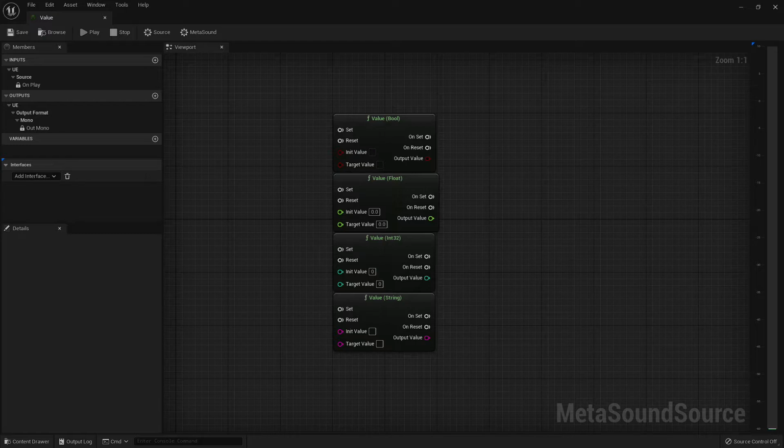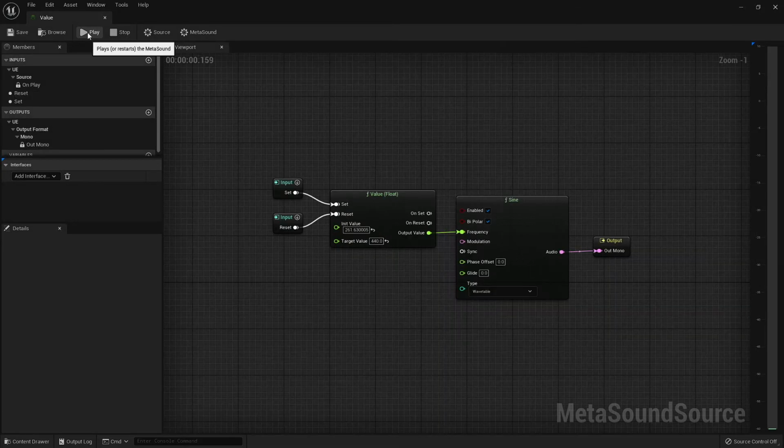Our initial value, which is passed through automatically when the MetaSound is activated or when the reset input is triggered, and our target value, which is passed through when our set input is triggered. On the other side of the node, we have the ability to pass through the set or reset inputs to another executable node.